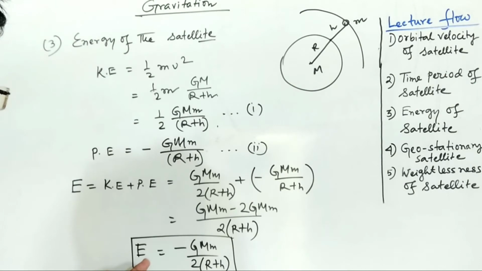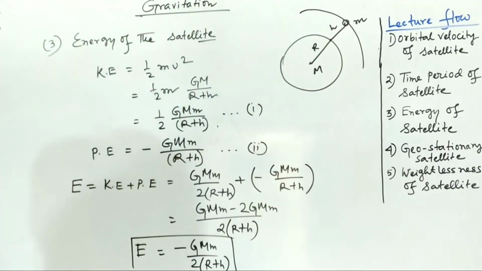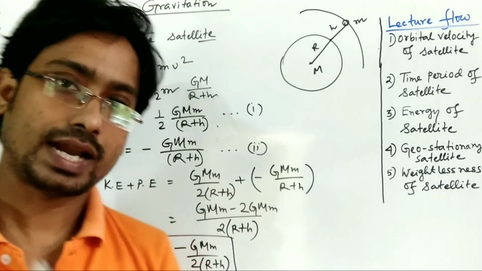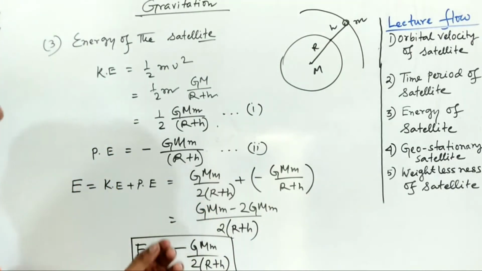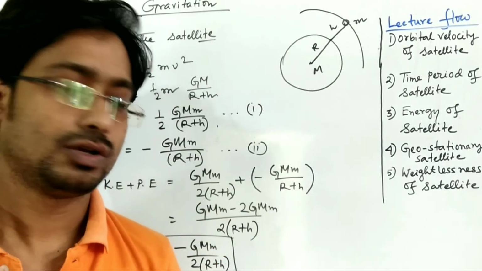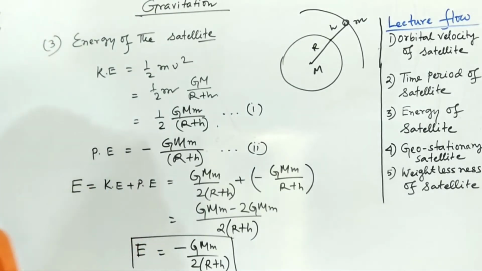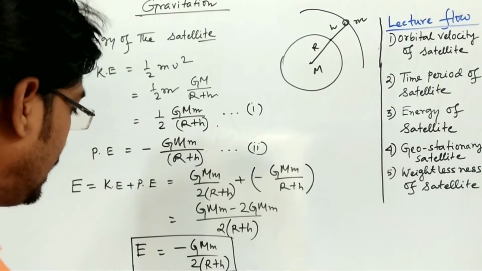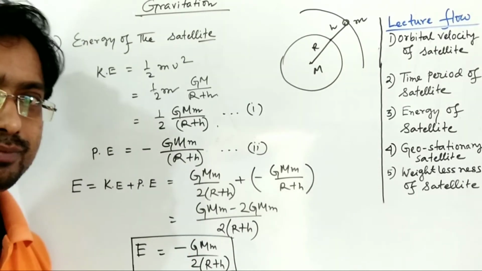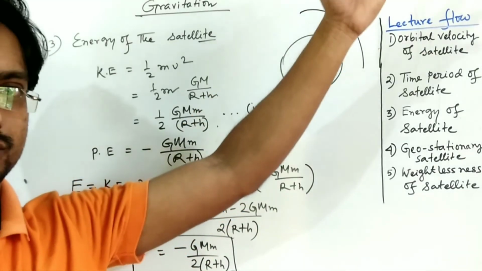And you can see here the energy at the height r plus h is minus GMm by 2(r plus h), and it is negative. Kinetic energy must not be negative, so the potential energy is negative. That means the satellite is bound to the Earth. The total energy is negative, and it will be 0 at infinity.